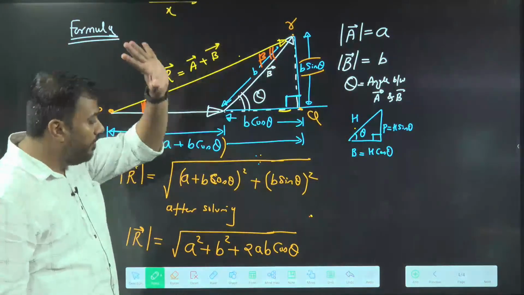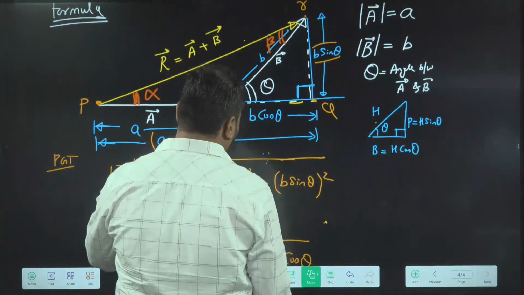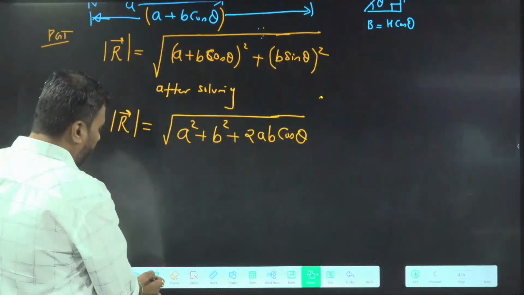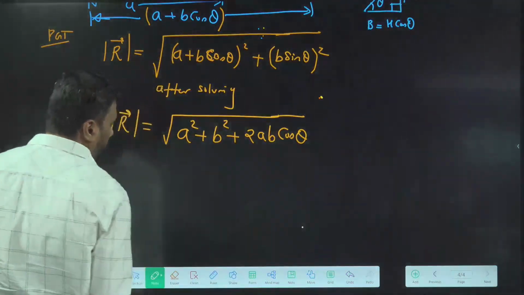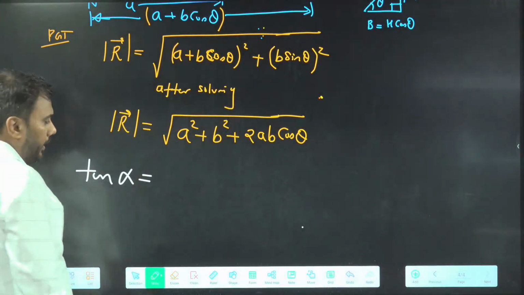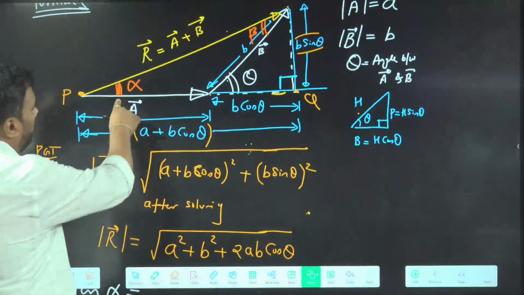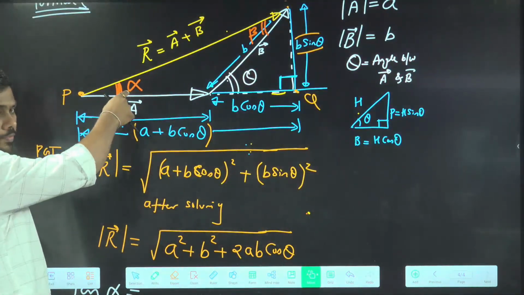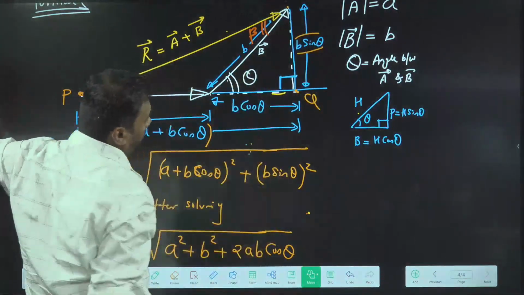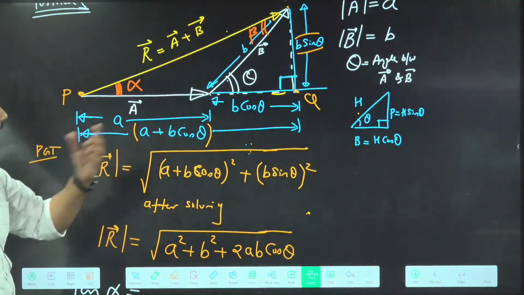I can give you the formula for alpha and beta. The value of tan alpha you can easily calculate, since a right angle triangle was created there. In front of alpha, this is perpendicular, which is B sin theta. Along the alpha, this is base, which is A plus B cos theta.